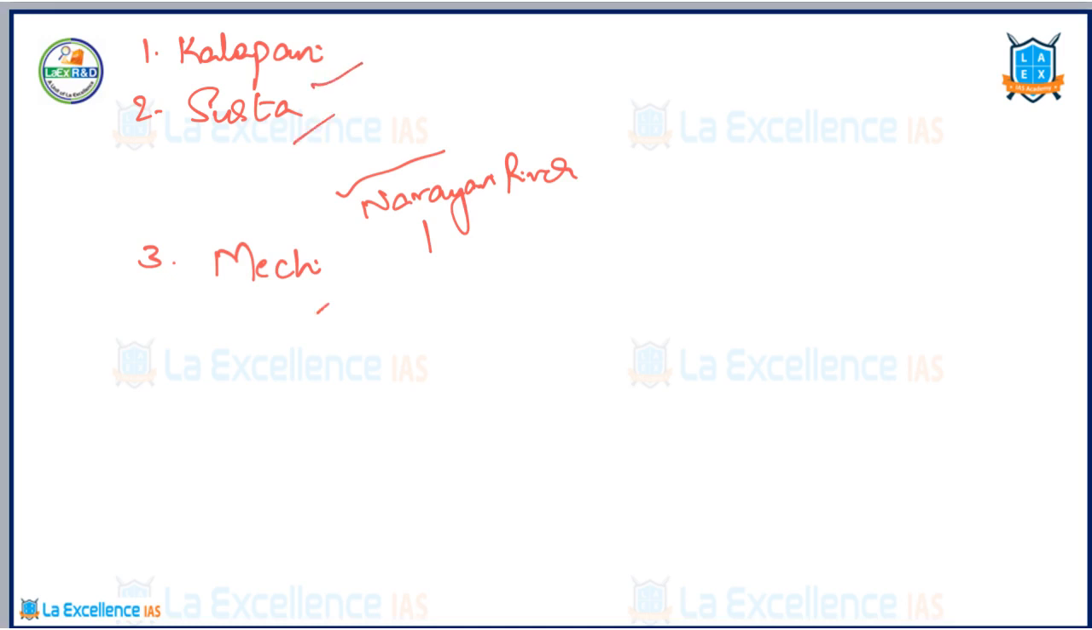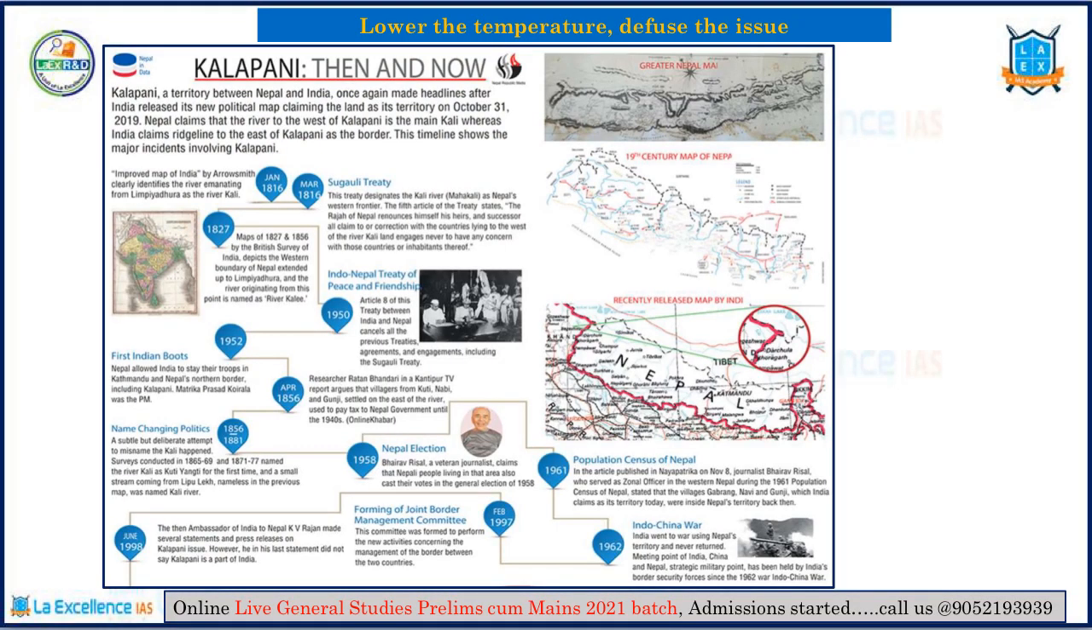Now let's see the timeline of the India-Nepal relationship. Here is the timeline. First of all, in January 1816, Harrowsmith clearly identifies the river emanating from Limpiyadhura as the river Kali. So remember, the river originating from Limpiyadhura is river Kali. Then we come to the 1816 Sugauli Treaty, which designates the Kali river as Nepal's western frontier.